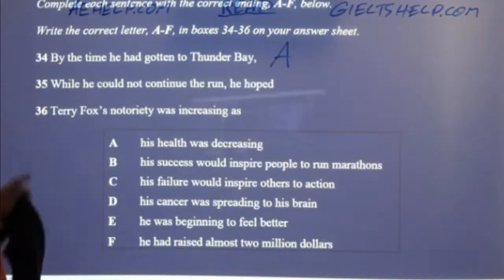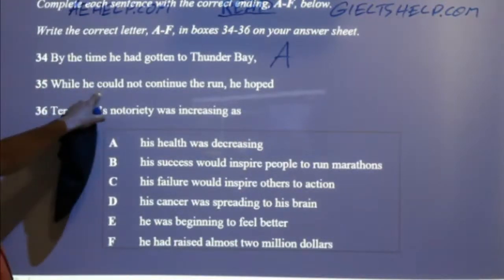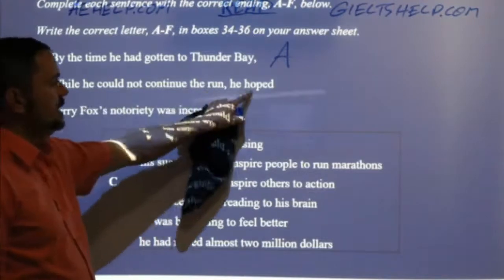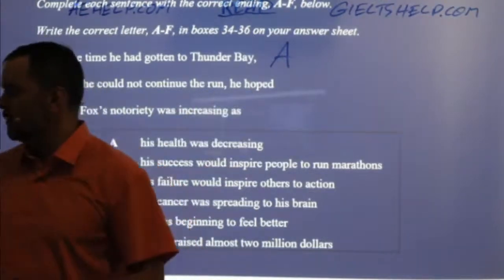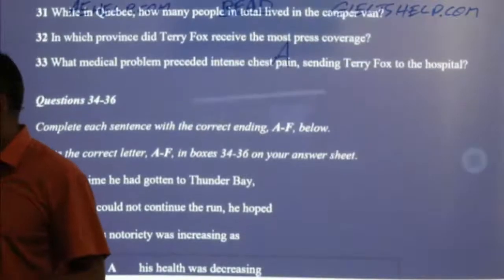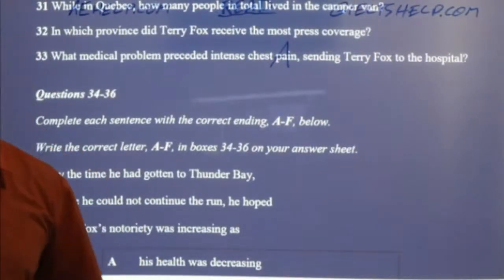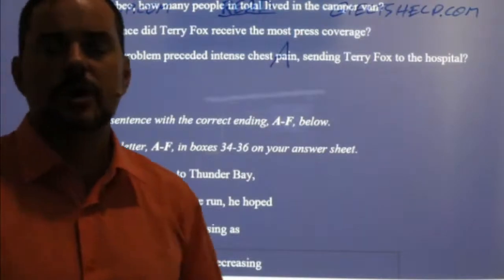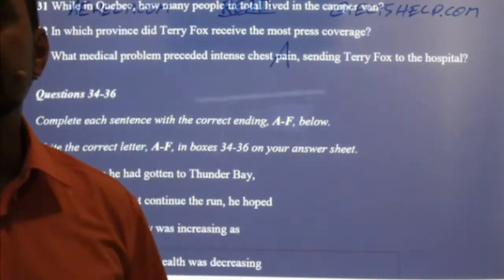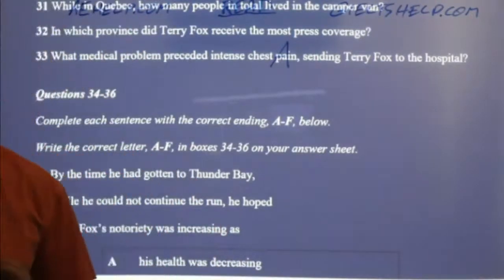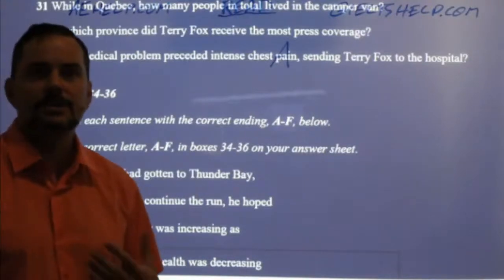All right. While he could not continue the run, he hoped. So what did he hope for even though he was not able to continue his run? What was he hoping would happen? Does anybody remember what that was?